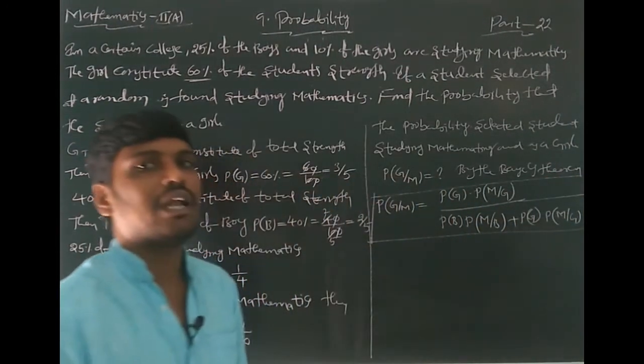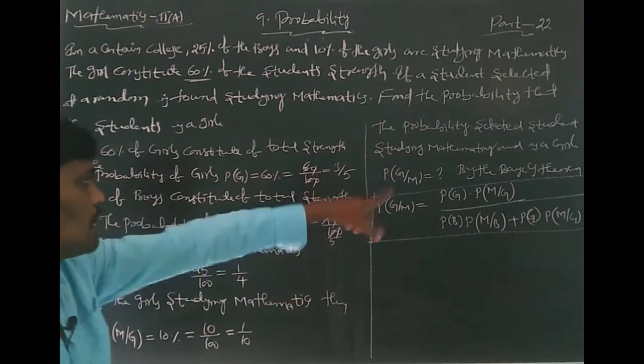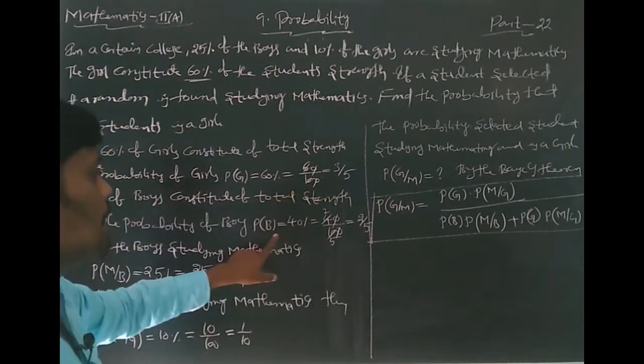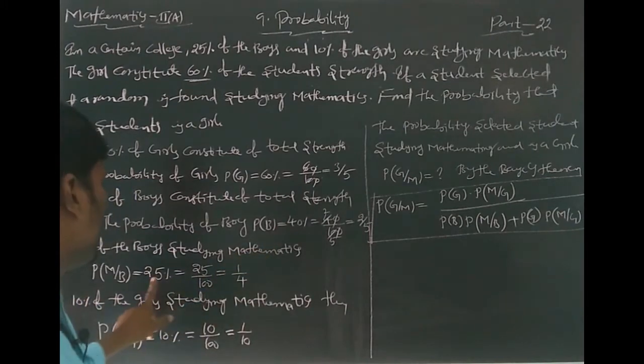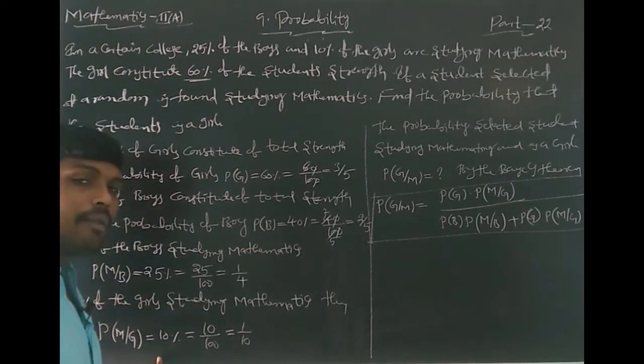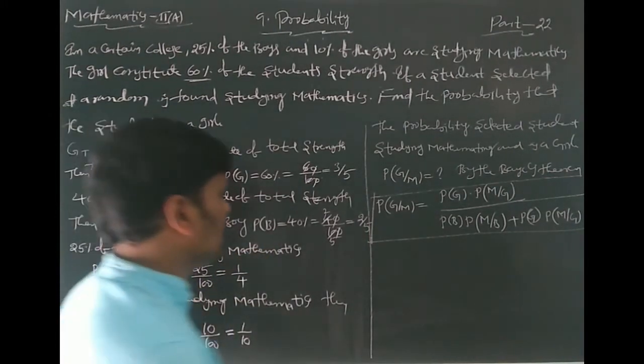In this formula, you can write all values. P of G is 3 by 5, P of B is 2 by 5, P of M by B is 1 by 4, P of M by G is 1 by 10.